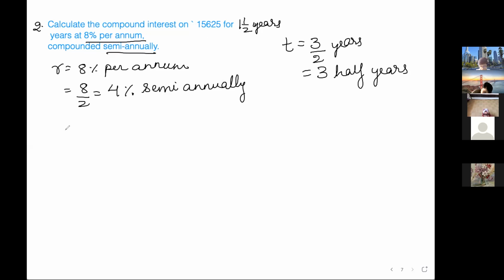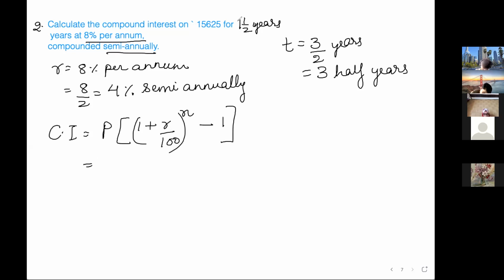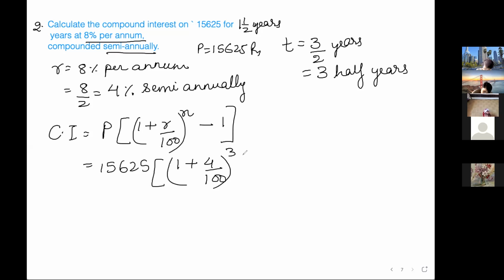So calculate the compound interest. So compound interest का formula क्या हुआ? P into 1 plus R by 100 whole raised to n minus 1. Okay. So principal is how much? Principal I didn't write. Same है क्या? 15625 only. Okay. So 15625 bracket में 1 plus 4 by 100 raised to 3 minus 1. Right? 3 half years. Same calculation we are getting.